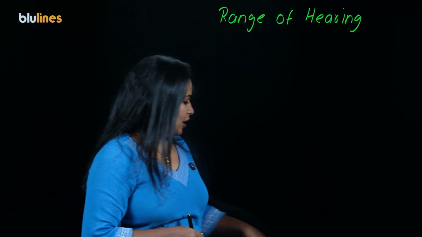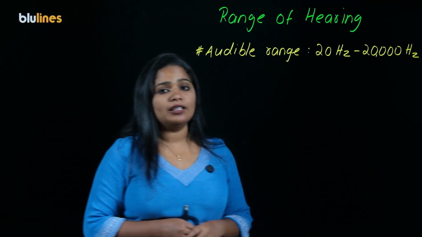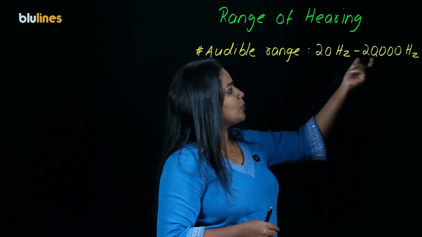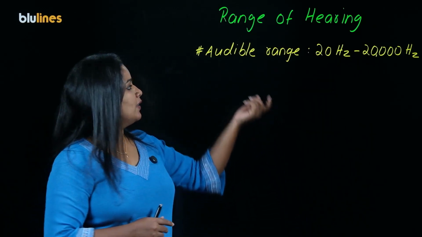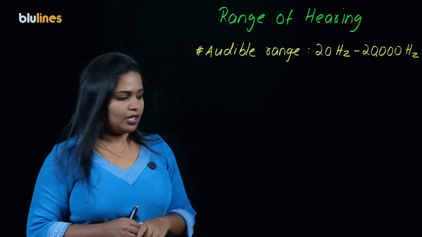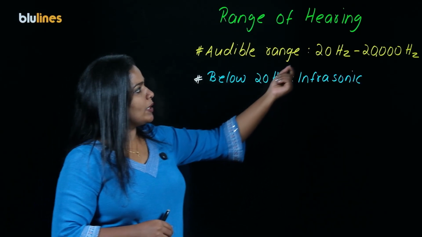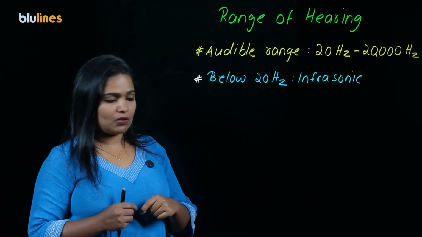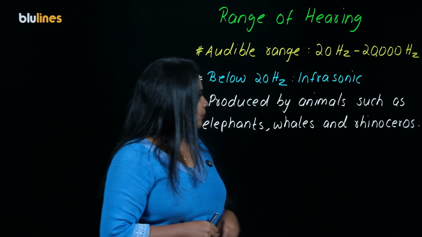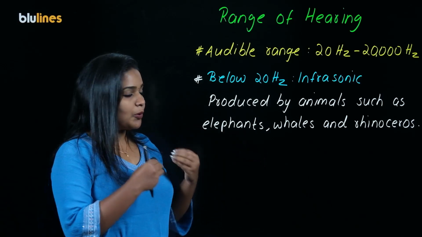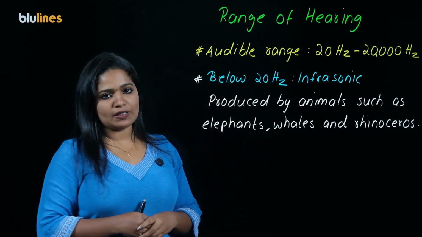Range of hearing. Human beings can hear sound having frequencies between 20 Hz to 20,000 Hz. This is called our audible range. And the sounds having frequencies below 20 Hz are called infrasonic sounds, and these are produced by animals such as elephants, whales and rhinoceros. They can produce and hear infrasonic sounds.